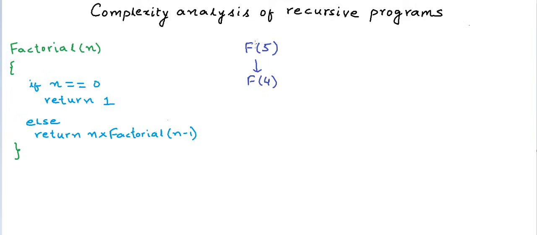What happens at this stage is that the computer says, hey, I will save the state of this particular function called f5, which means saving all its local variables and its current state of execution in the memory, and go ahead and calculate f4 first. And once I'm done with f4, I'll come back to f5.